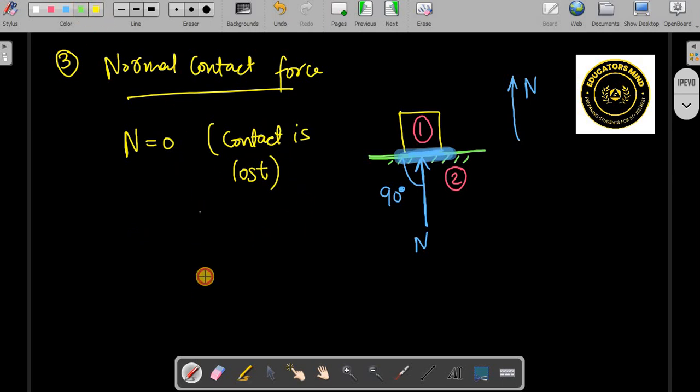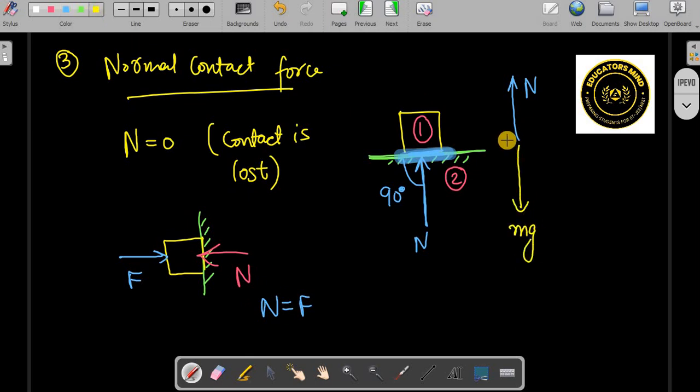Similarly, if suppose there is a wall, let us say, and there is a body like this. So here the contact force that should act on the body is like this. So you need to apply also some force. Suppose you are pushing this in this direction, then the normal will be balancing this, right. So normal force will be equal to the interaction. For example, here if you see on other forces, mg is also acting downward. So mg will balance normal if vertically it is balanced, right. So here normal will be equal to mg.